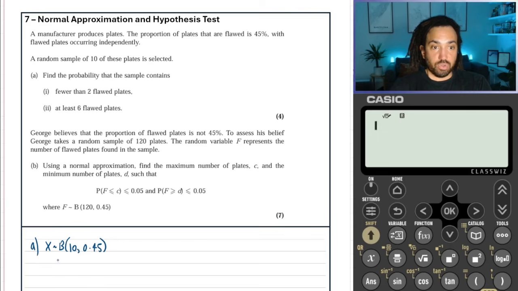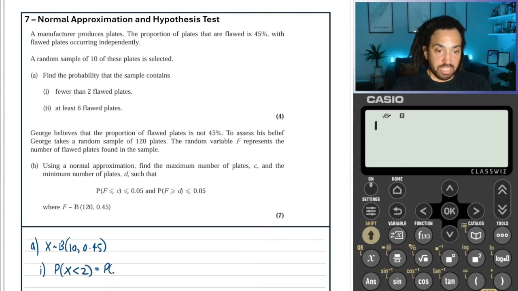Okay, and then for the first part, it says to find the probability that fewer than 2 flawed plates. Fewer than 2 means less than 2, which means X is less than or equal to 1. Yes.